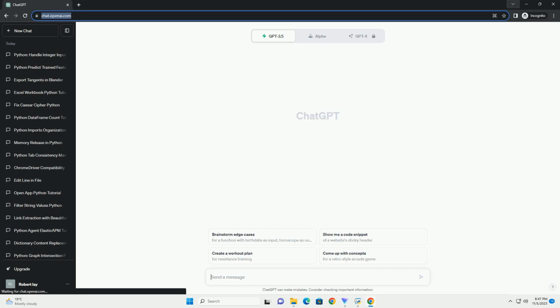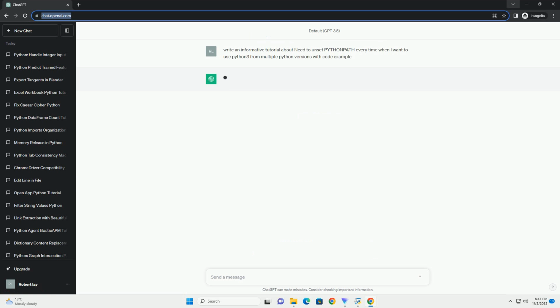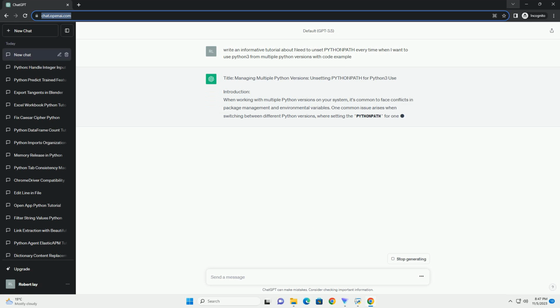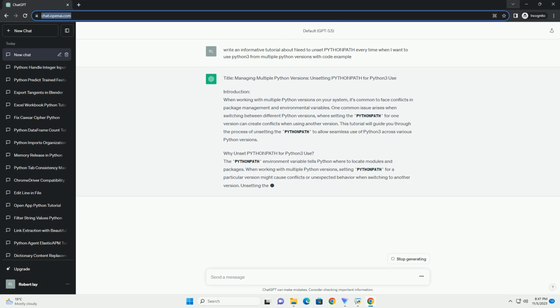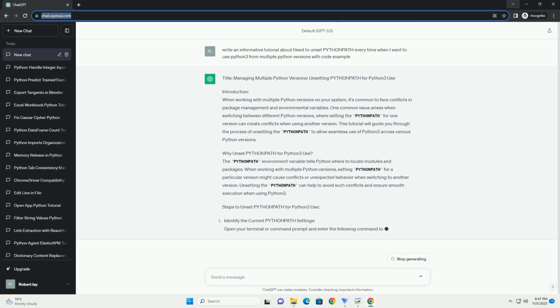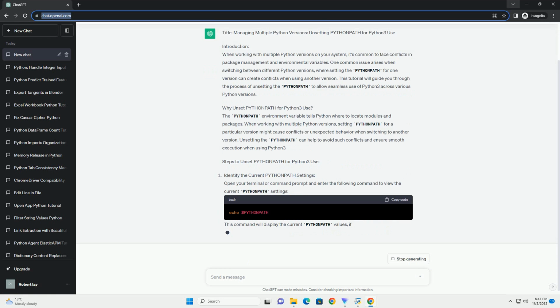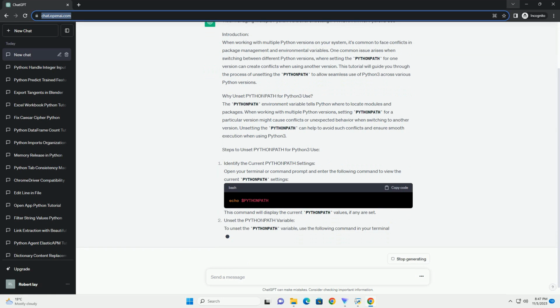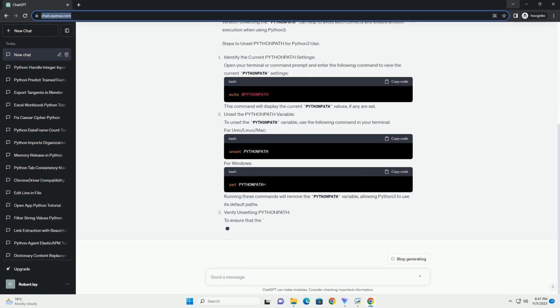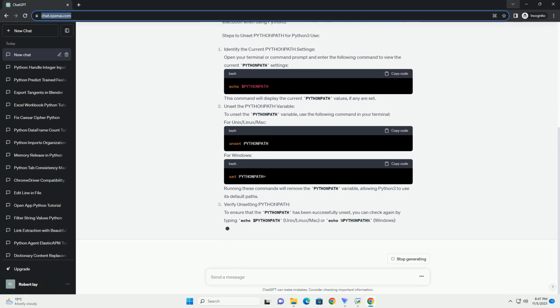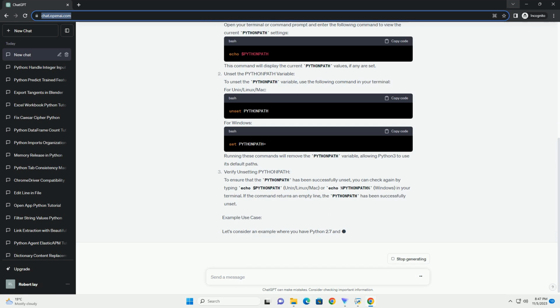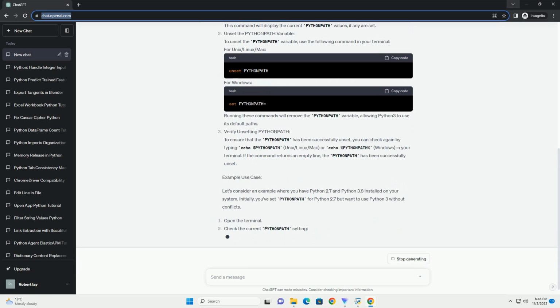Title: Managing Multiple Python Versions, How to Unset PythonPath for Using Python 3. Introduction. Managing multiple Python versions on your system can be necessary for various development projects. However, when you have multiple Python versions installed, you might encounter issues where the PythonPath environment variable is set incorrectly. This misconfiguration can lead to unexpected behavior, such as modules being imported from the wrong Python version.